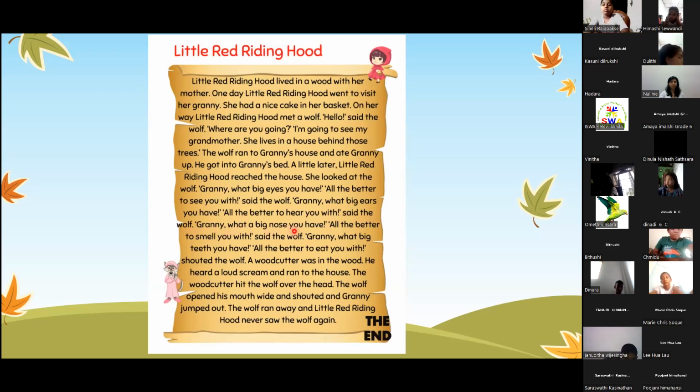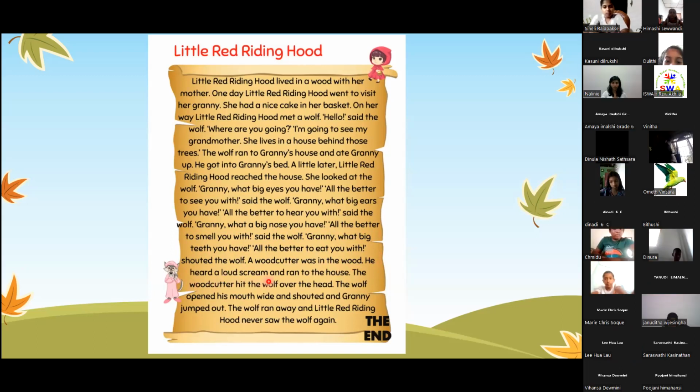"Granny, what big nose you have!" "All the better to smell you with," said the wolf. "Granny, what big teeth you have!" "All the better to eat you with," shouted the wolf. A woodcutter was in the wood. He heard the loud scream and ran to the house. The woodcutter hit the wolf over the head. The wolf opened his mouth wide and shouted, and Granny jumped out. The wolf ran away, and Little Red Riding Hood never saw the wolf again.